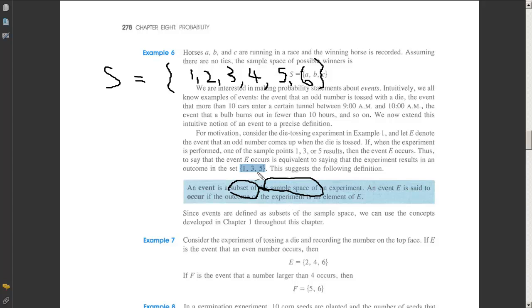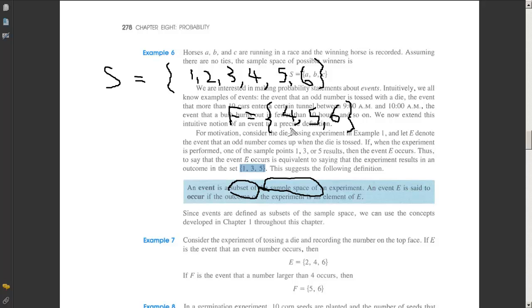An event is defined to be any subset of the sample space. So this is one subset, and this one we usually call getting an odd number, but we could choose any subset from here and say it's an event. For example, we could say F is this subset of S, and this would also be some event. You might give it a name in words. You might say it's the event that you get a number greater than 3 when you roll a die, but we call it an event because it's a subset of S.